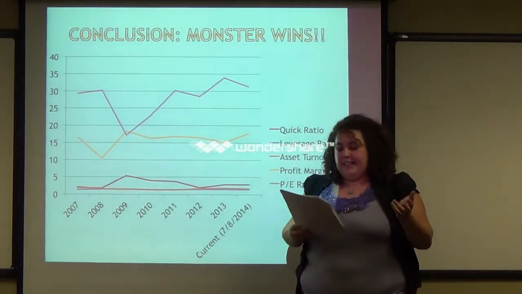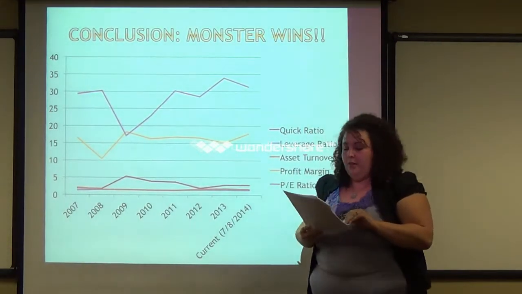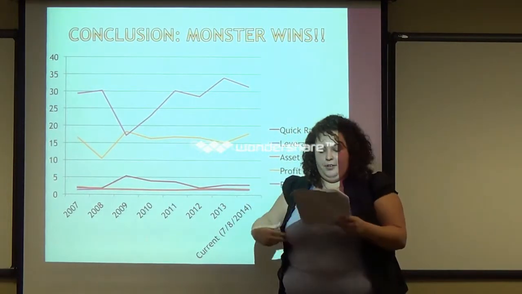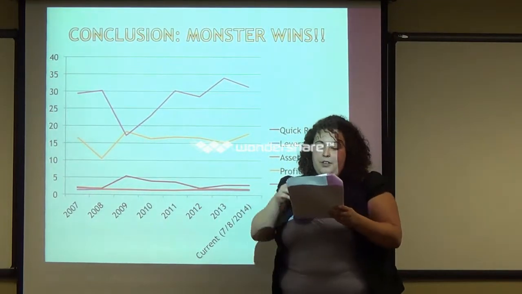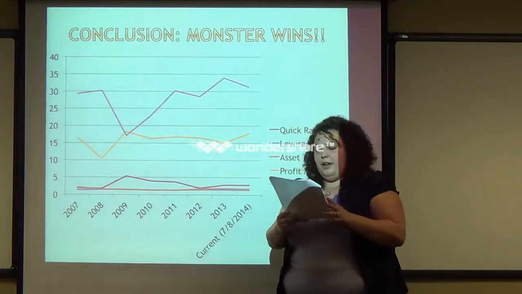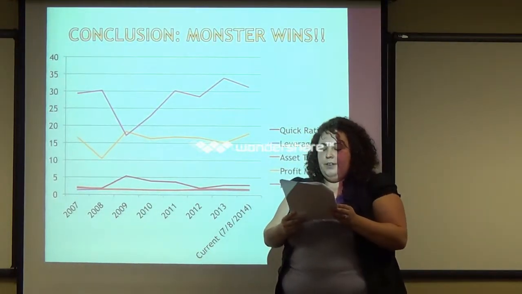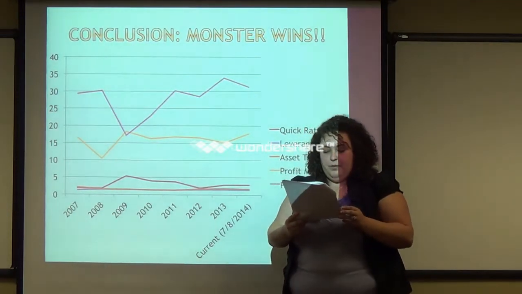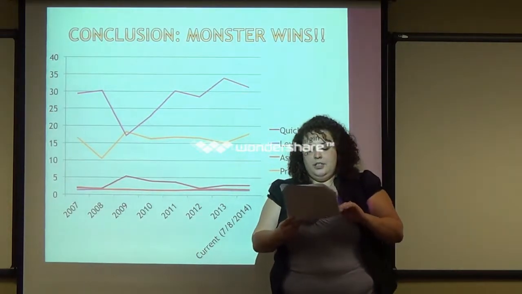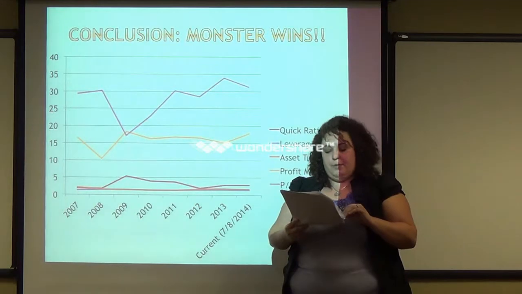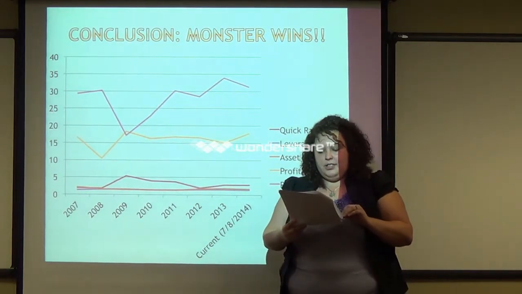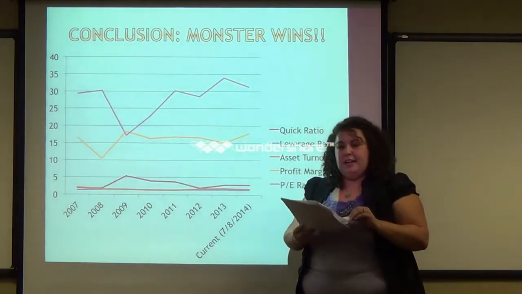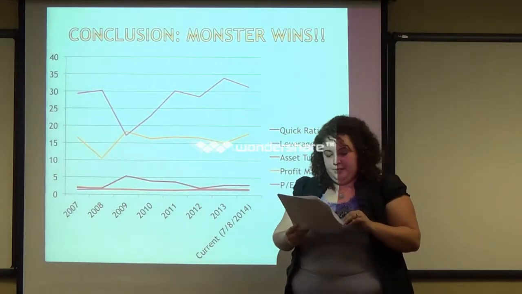But before looking at the data, I would have guessed that PepsiCo or Coke would have been the company to invest in, because they're the ones that are most popular and bigger. However, after looking at the numbers, I would say that Monster Beverage Corporation definitely trumped the other companies. Monster is the most liquid company with the least amount of obligations, with the highest valuation from the market. And they're also the second most asset efficient company and the second most profitable company.